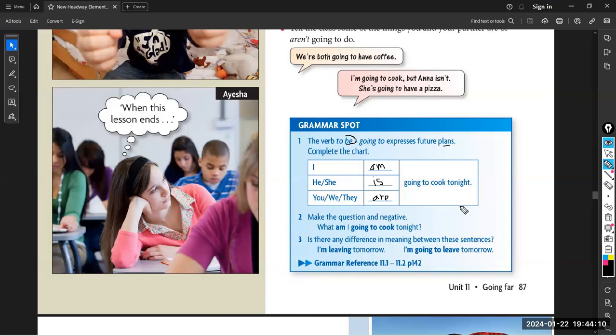And absolutely, if you want to ask a question, you have to start with the auxiliary. Is she going to cook tonight? Is he going to watch the match tonight? Are they coming tonight? So, absolutely, I have to start with the auxiliary if I'm asking a question.